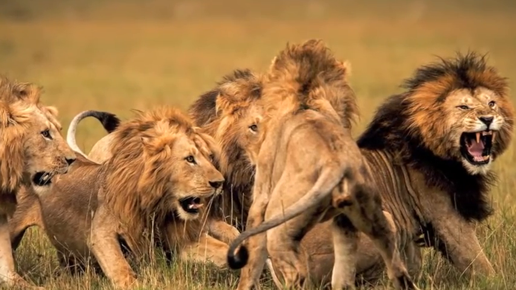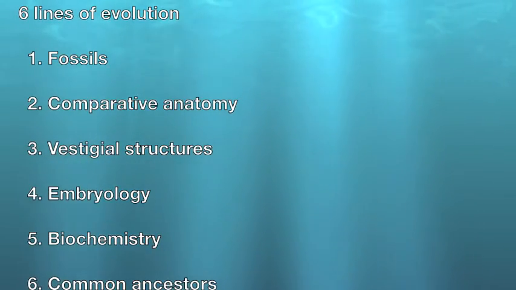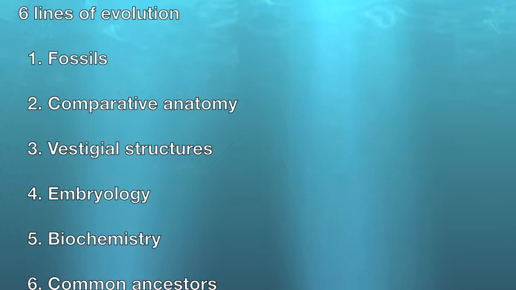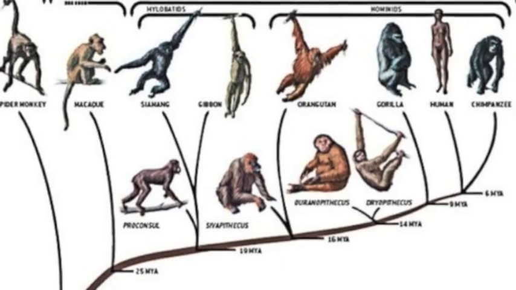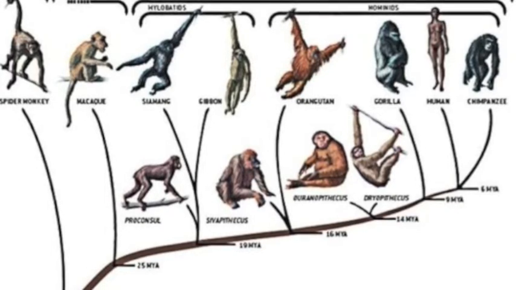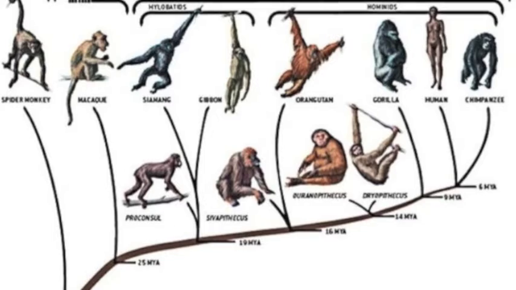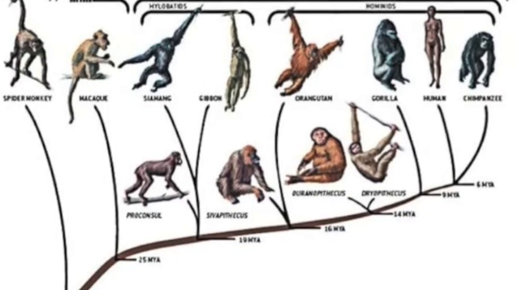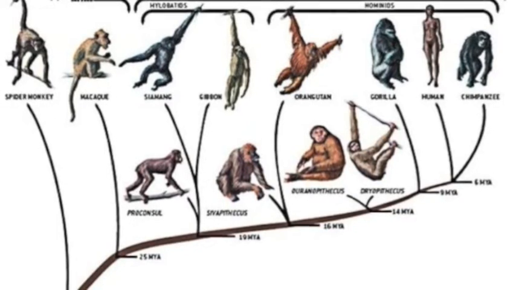have affected different species. There are 6 different lines of evolution: fossils, comparative anatomy, vestigial structures, embryology, biochemistry, and common ancestors. Here, we are going to talk about common ancestors, also known as the theory of common descent. This theory shows how a group of organisms share a common ancestor way back in time.